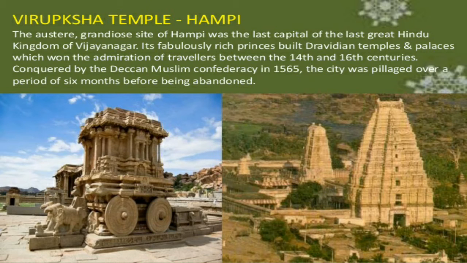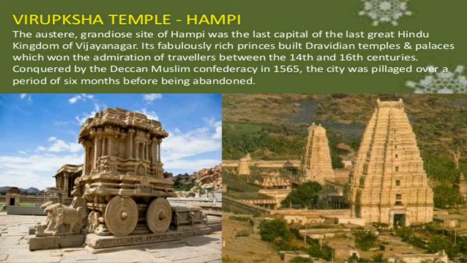Conquered by the Deccan Muslim Confederacy in 1565, the city was pillaged over a period of 6 months before being abandoned.